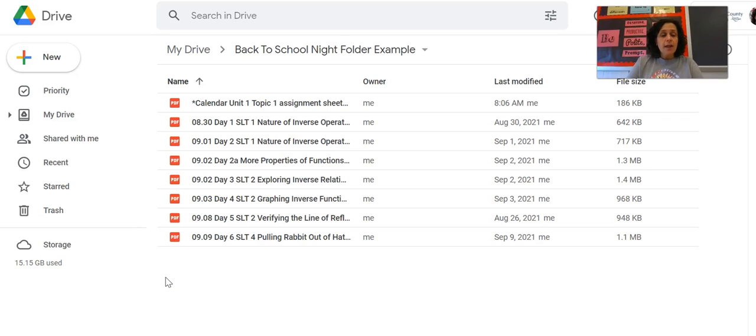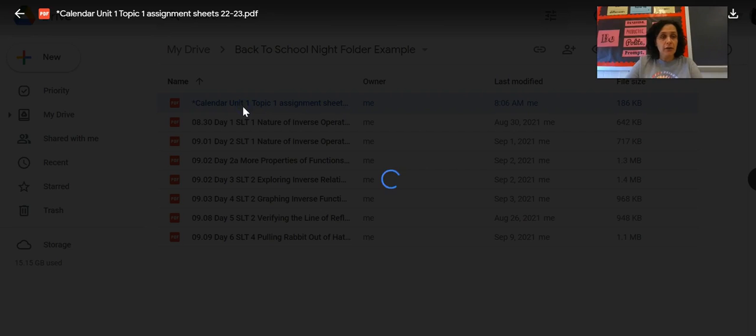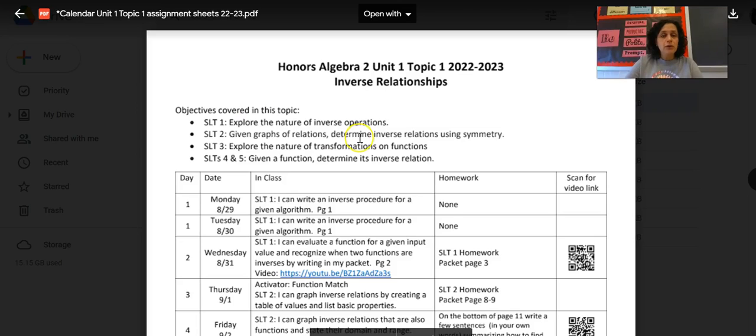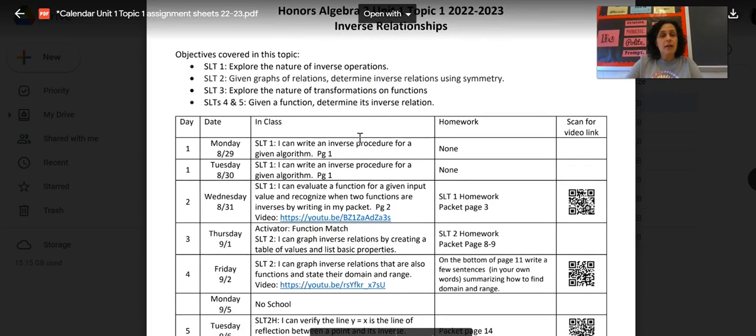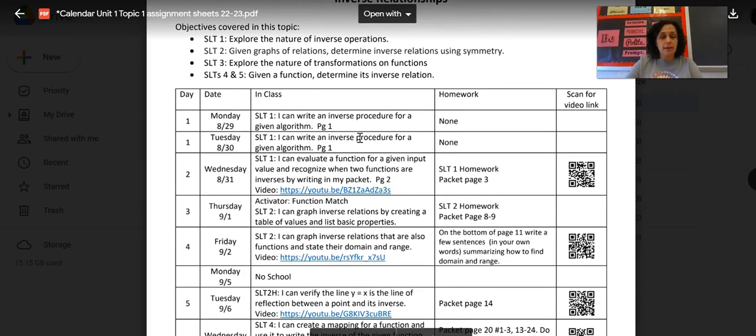But so in the Google Drive folder, the students will have a unit calendar, and then every day by date, we post the class notes, and I will show you what those look like. So first, this is actually our calendar for this year. Students will receive these calendars at the beginning of every unit, so there are no surprises.